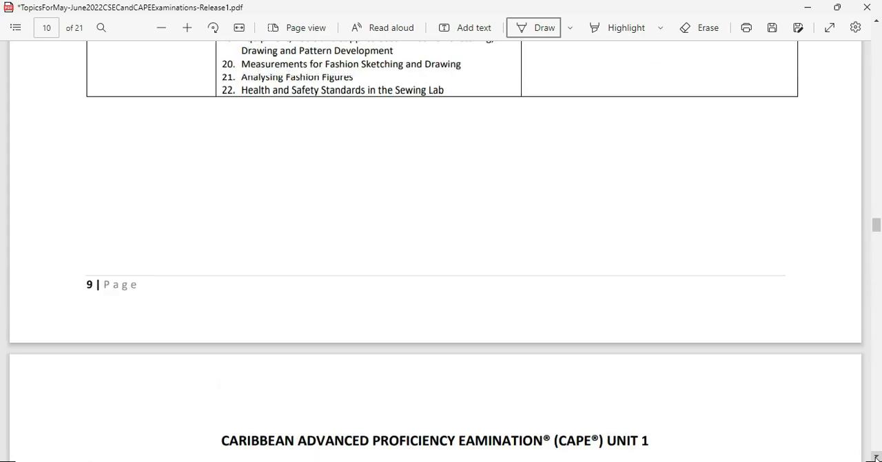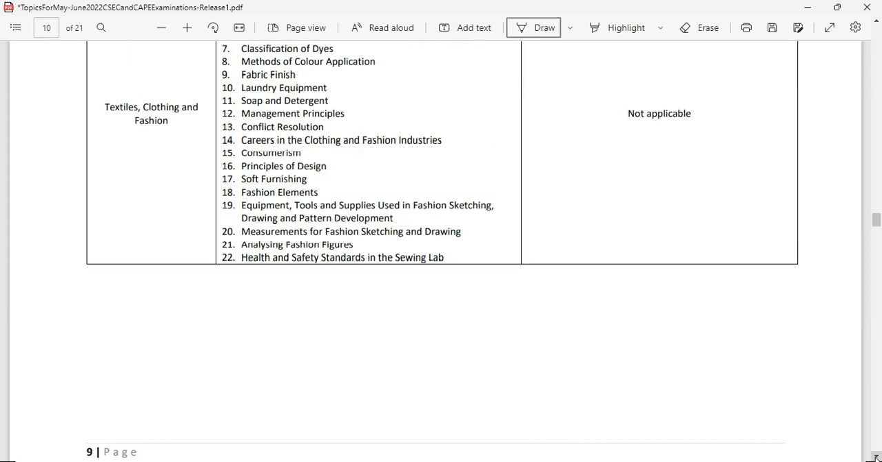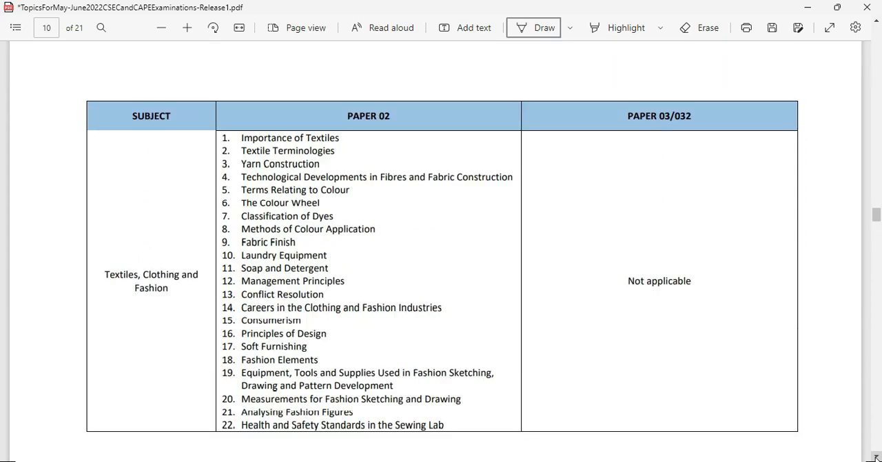So that's it for the subjects for the first week. It ends here with clothing, textile, and fashion. I'm going to be doing another publication on the CAPE subjects that should come up on the first week of the exam. That's the 23rd to the 27th.